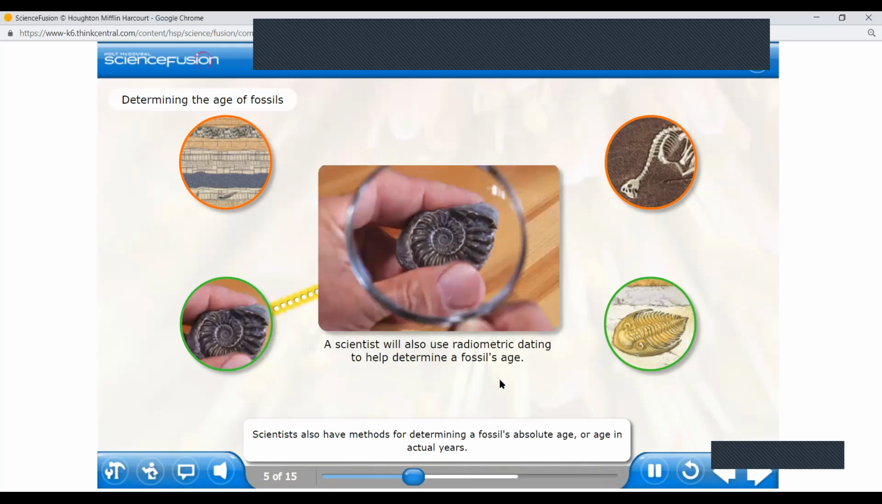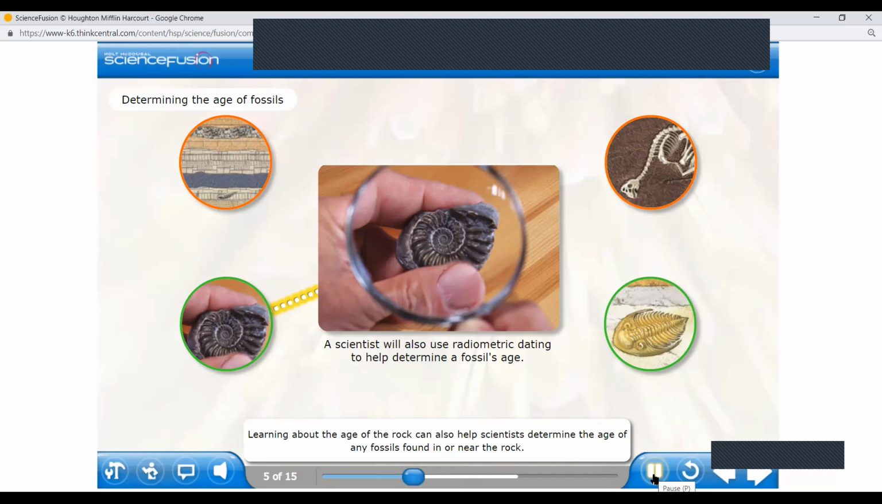Scientists also have methods for determining a fossil's absolute age, or age in actual years. One of these methods is called radiometric dating. Radiometric dating works because certain elements in rock decay, releasing particles and energy at regular intervals as they do so. Scientists take samples of these rocks and use equipment to measure the rate of decay, from which they can determine how old the rock is.